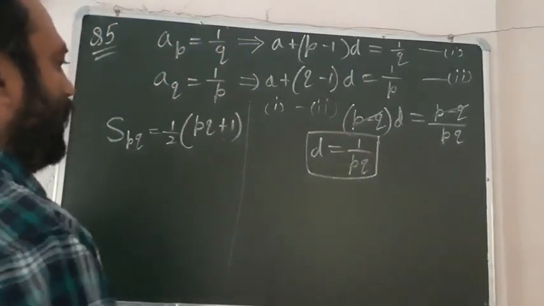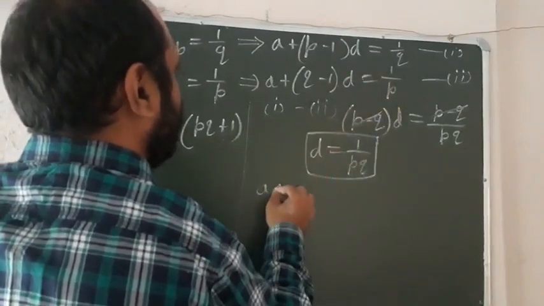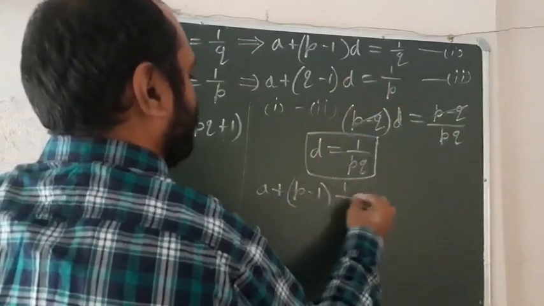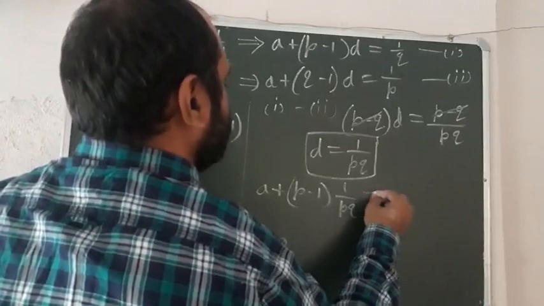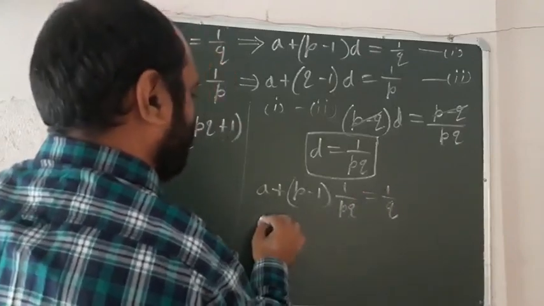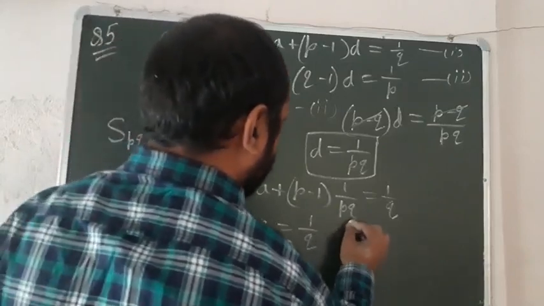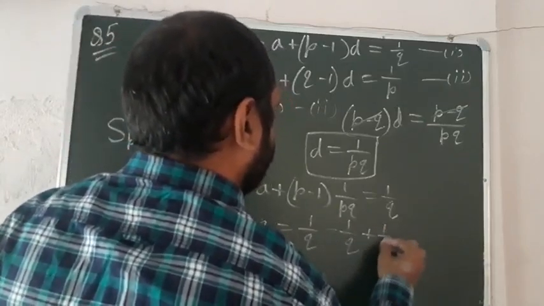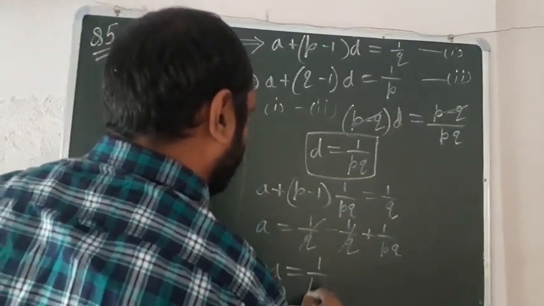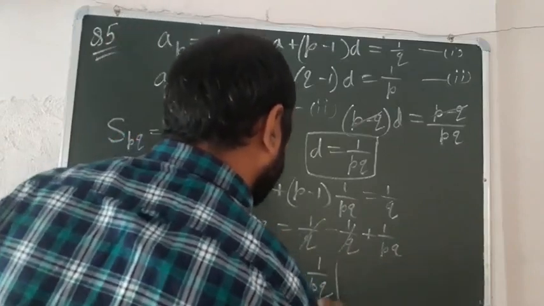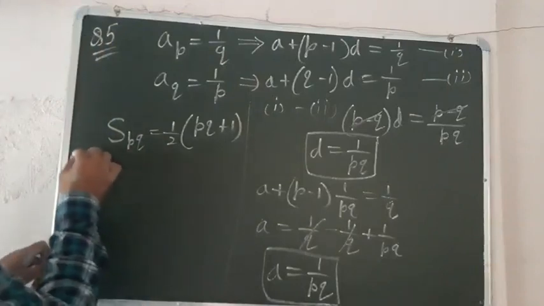After putting the value of d in equation number 1, we will get a plus p minus 1 into 1 by pq is equal to 1 by q. So when we simplify this, we get a equal to 1 by q minus 1 by q plus 1 by pq. So the value of a is also 1 upon pq. The value of a is 1 upon pq, and the value of d is also 1 upon pq.